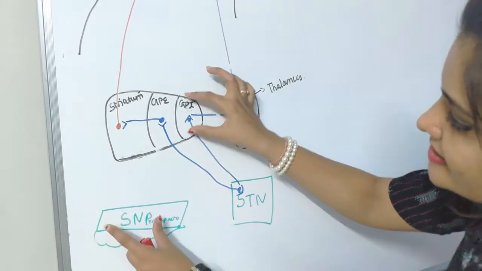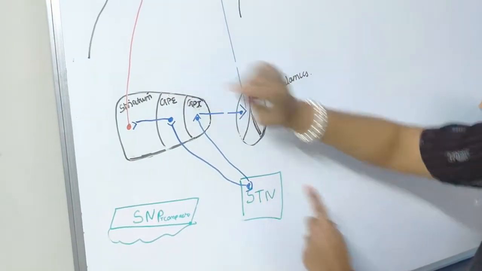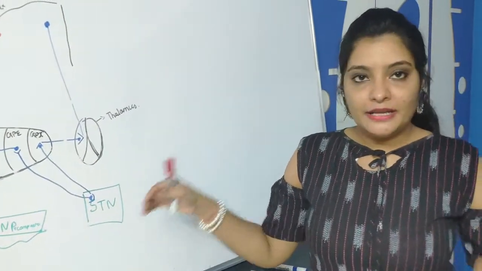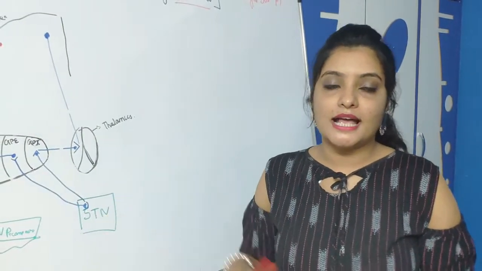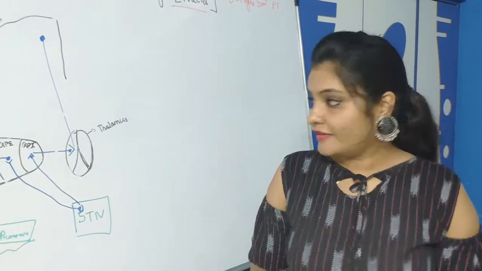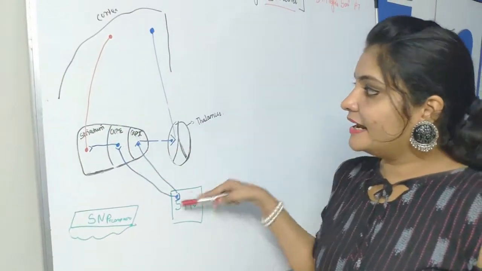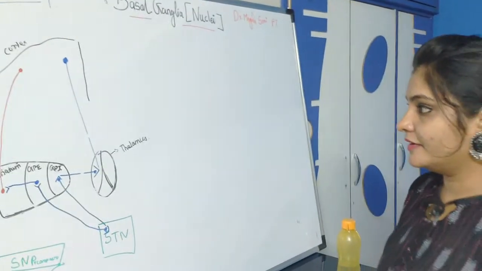So functionally we consider these both as one unit, and these both as one unit. Right now there is no need to go deep into this, just remember it. So this is all about the connection of the indirect pathway.